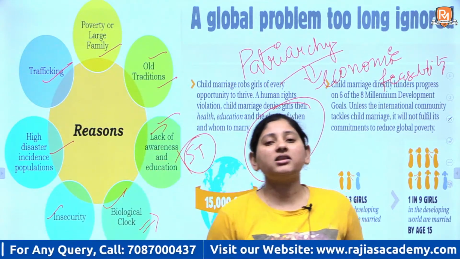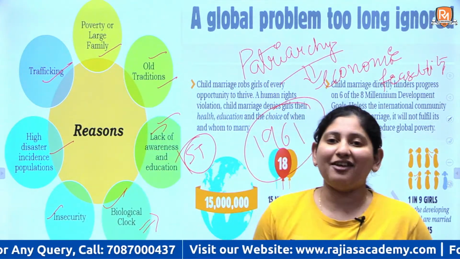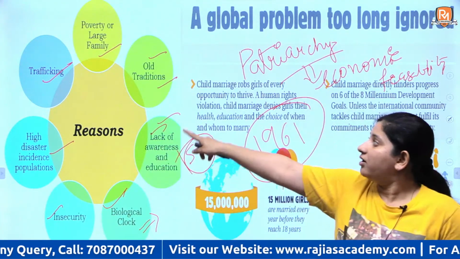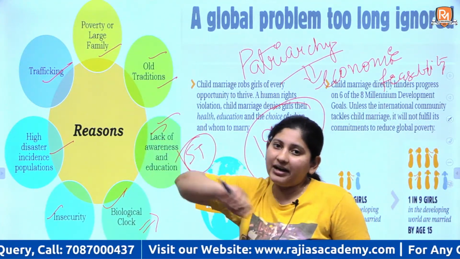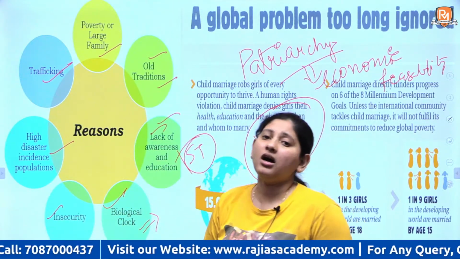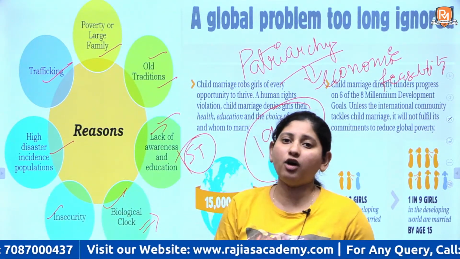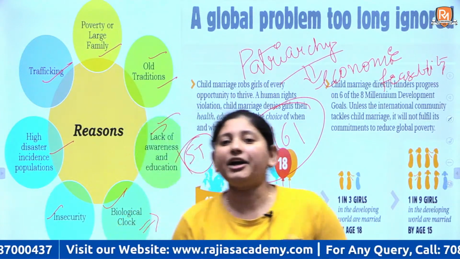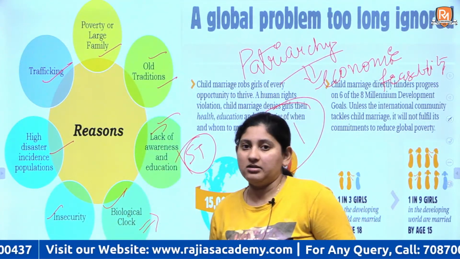Then another very important reason is trafficking. Children getting married at a very young age is a huge part of sex trafficking and human trafficking cartels, right?